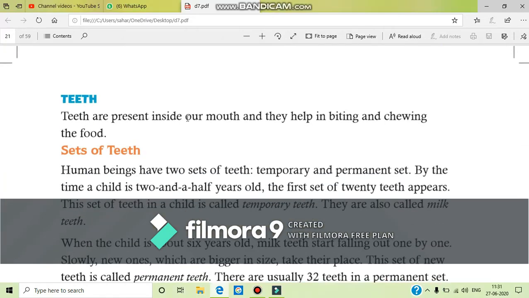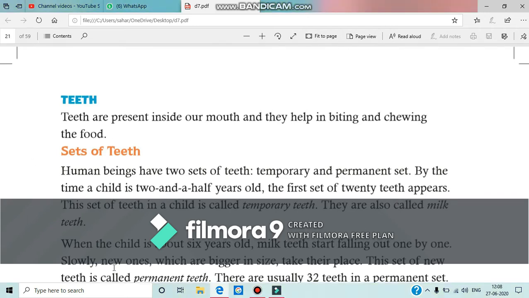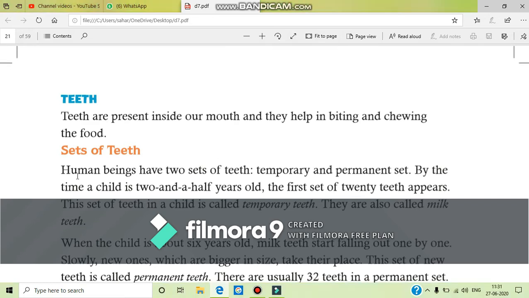Teeth are present inside our mouth and they help in biting and chewing the food. So, the basic function of teeth is they help in biting and chewing the food. Though there are several other functions of teeth, like clean and well kept teeth make our smile beautiful, right? If the teeth are fallen, the smile doesn't look that good. So it is better to have clean and healthy teeth.